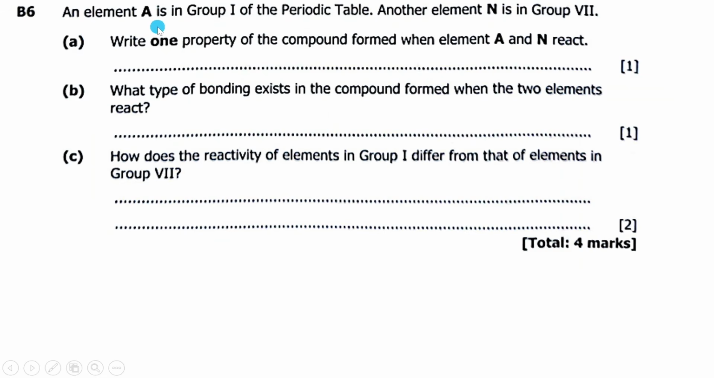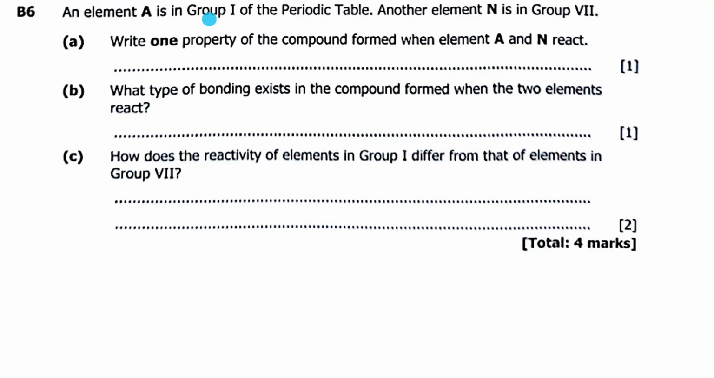B16 says an element A is in group 1 of the periodic table. Another element N is in group 7. They are saying, write one property of the compound formed when element A and N react. So when an element in group 1 reacts with an element in group 7, an element in group 1 is a metal, an element in group 7 is a nonmetal. So it's a nonmetal and a metal.